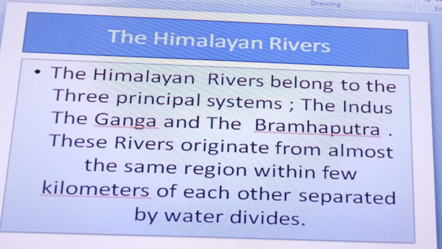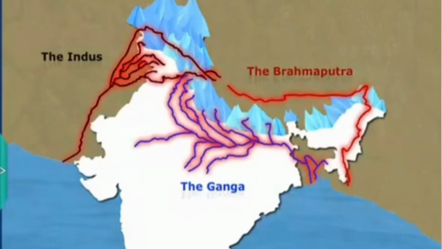They first flow parallel to the main axis of the mountains. Then they take a sudden bend towards the south, cutting through the massive mountain chain to reach the North Indian plains. In the process, they have carved deep V-shaped valleys. This is well exhibited by the Indus and the Brahmaputra rivers.